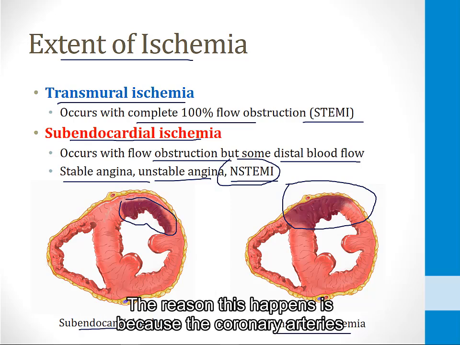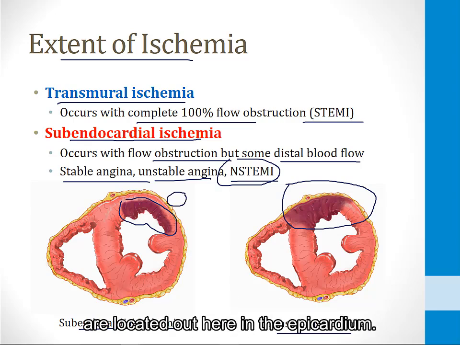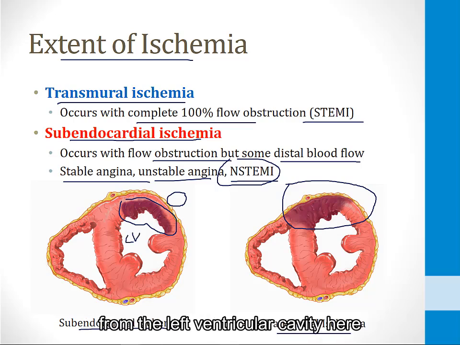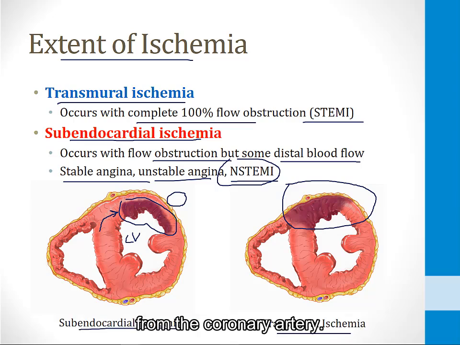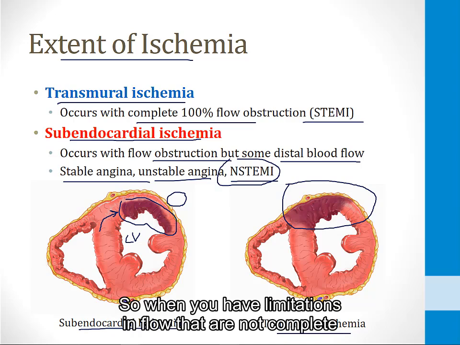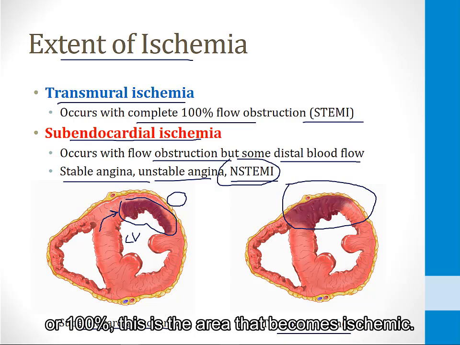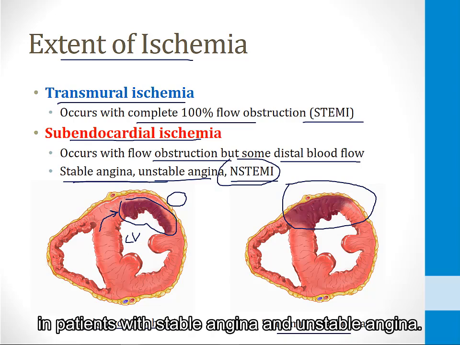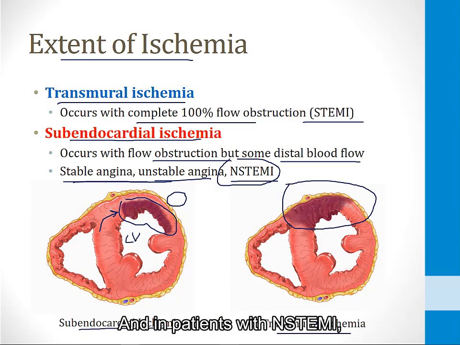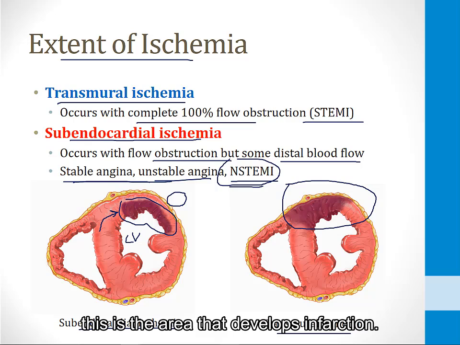The reason this happens is because the coronary arteries are located out here in the epicardium. The endocardial layer can get oxygen from the left ventricular cavity here, but the subendocardial layer has to get its oxygen from the coronary artery, and that layer is the furthest away from the coronary artery, so it's the most vulnerable to ischemia. So when you have limitations in flow that are not complete or 100%, this is the area that becomes ischemic. So this area becomes ischemic in patients with stable angina and unstable angina, and in patients with NSTEMI, this is the area that develops infarction.